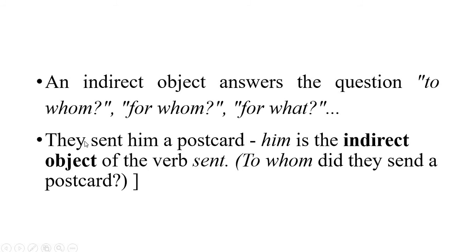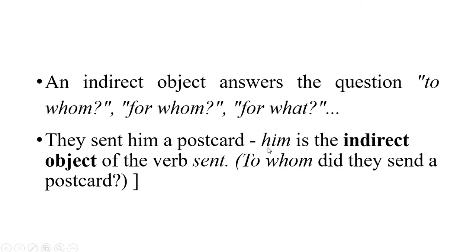Because here I can say they sent to whom, or in very formal written English, to whom did they send a postcard? So when you are using the preposition to whom, for what, you are using the indirect object, not the direct object.